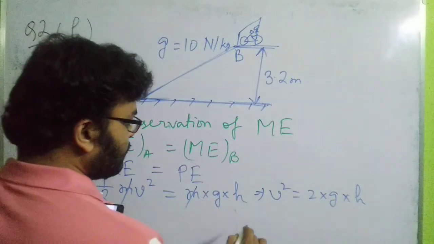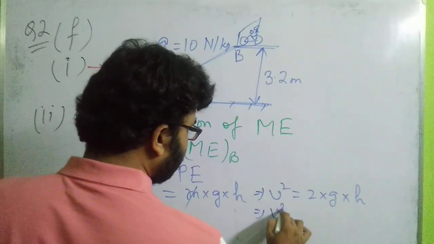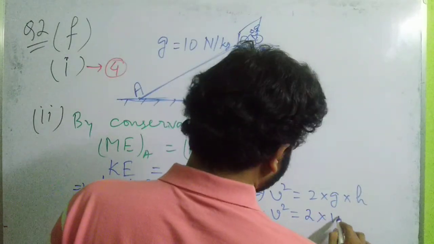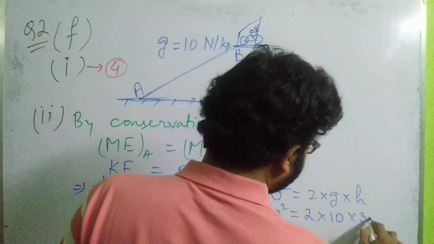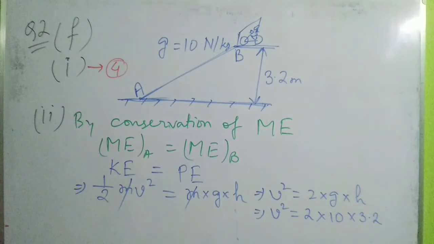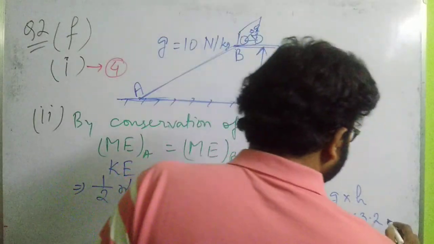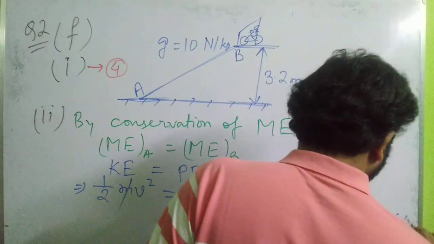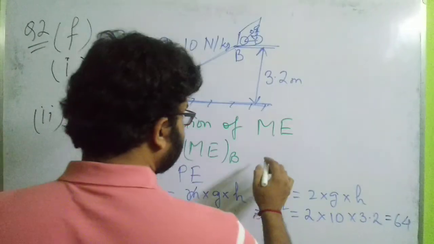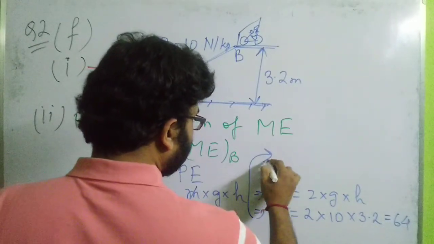So V square will be equal to 2 into g, where g is given as 10 and height is 3.2. So 3.2 into 10 comes to be 32, and 32 into 2 is 64. So V square equals 64.